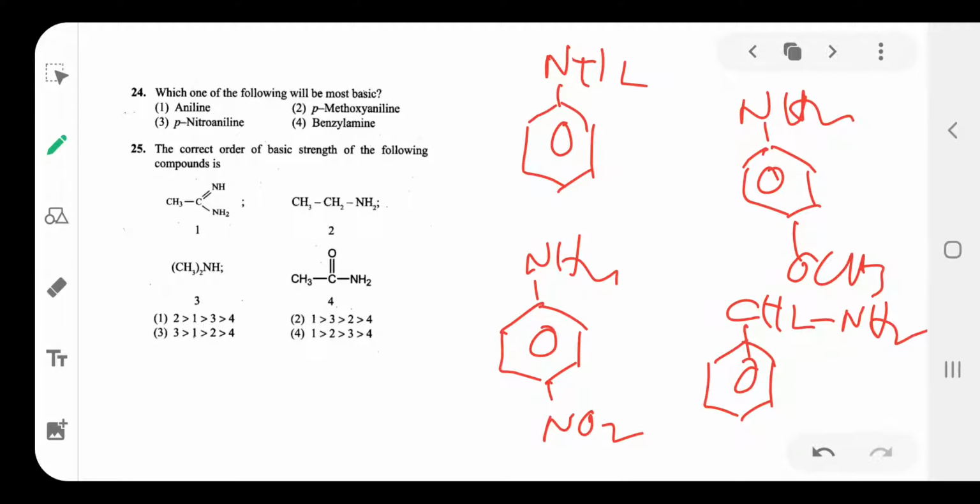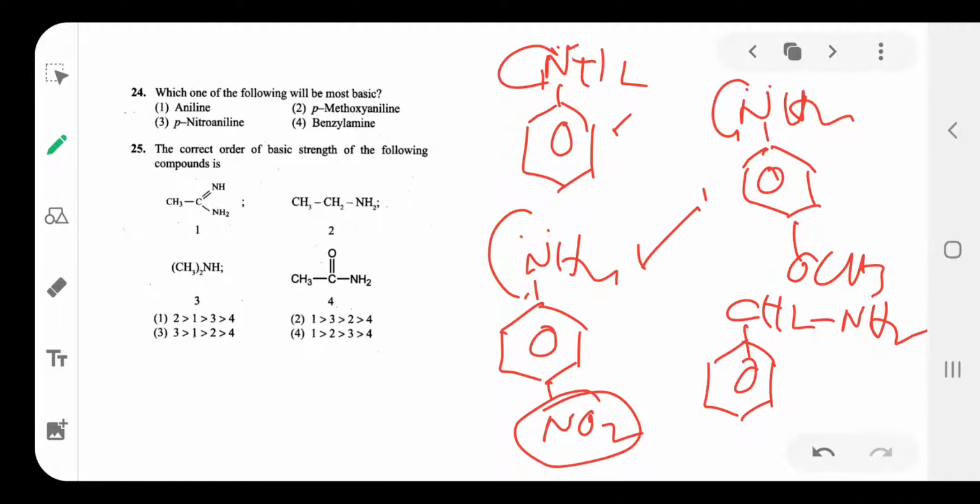Most basic means the lone pair of electrons is involved in conjugation. Here the availability of the lone pair of electrons is less, so it is less basic. Here also the lone pair is involved in conjugation, so availability is less. But among these two compounds, the withdrawing group makes the availability of the lone pair very less.